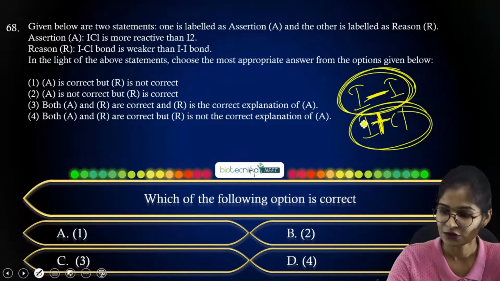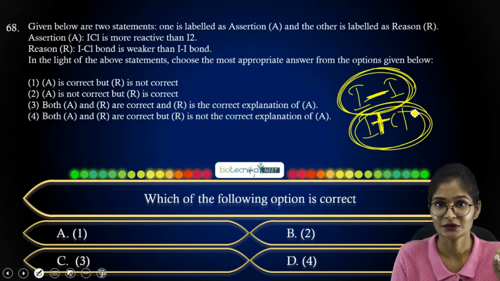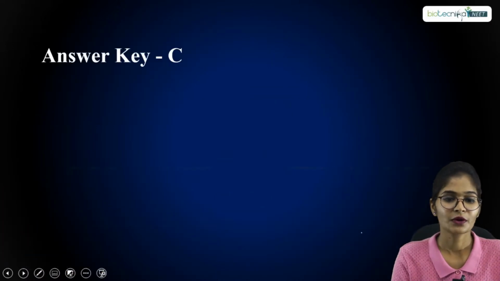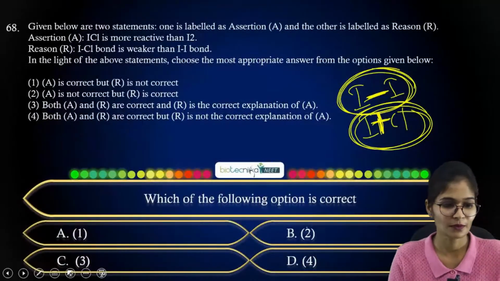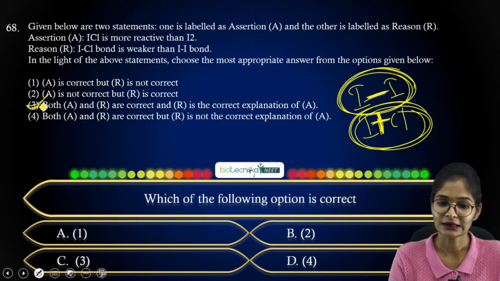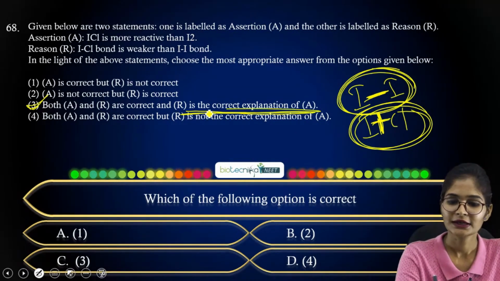But when you consider ICl, it is between two different halogen atoms. So your answer should be option C. If you go back here, that is option C. Both A and R are correct, and R is the correct explanation of A. So both are relating with each other.